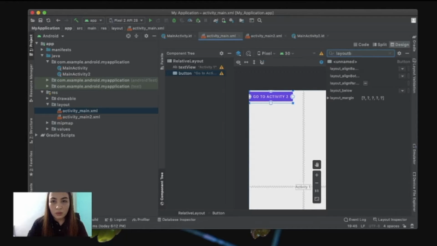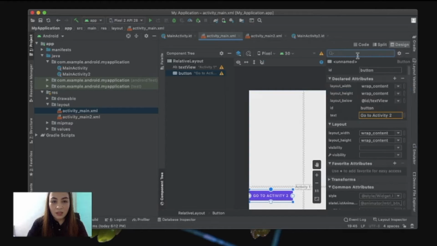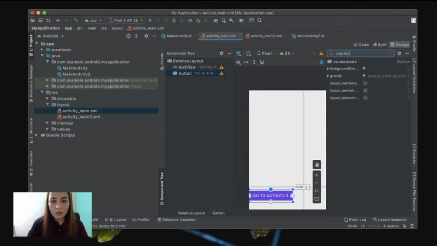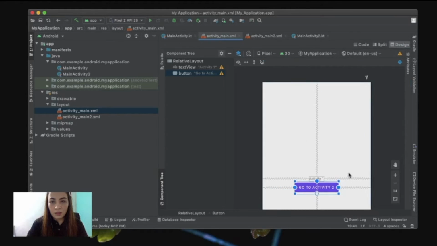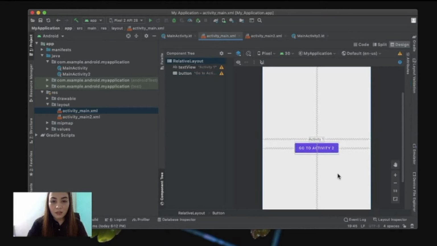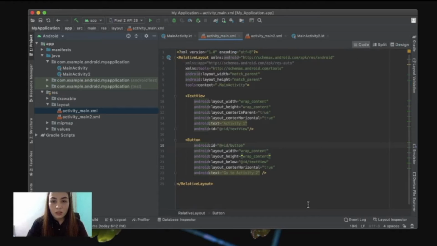Layout below. And then set that below the text view ID. Notice the layout changes in the design view. Then next, set the center horizontal layout. There you go. Let's set that to true. Okay, now this is what the design looks like, and if you go to the code view, you'll see that it is also updated to the changes we made on the attributes pane.